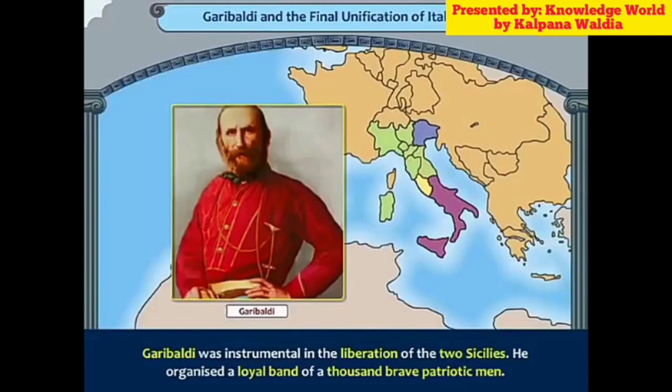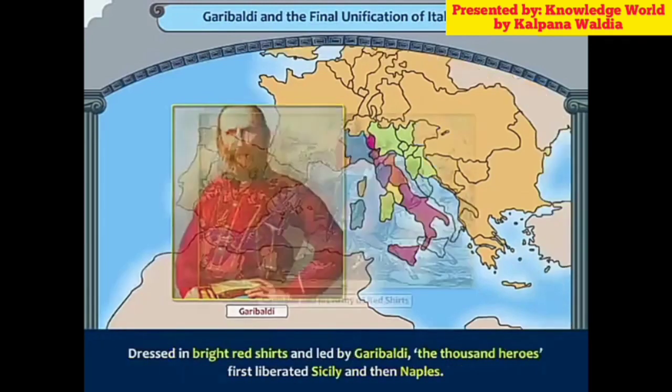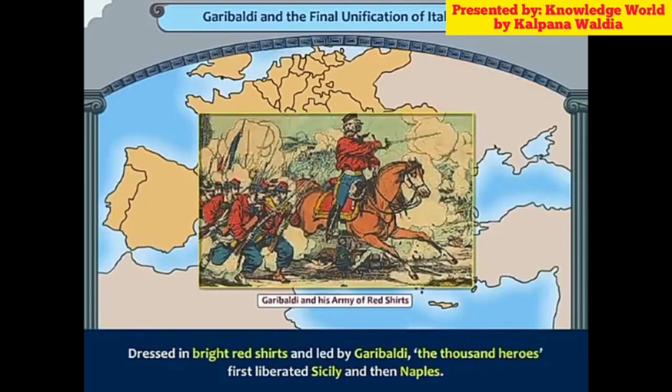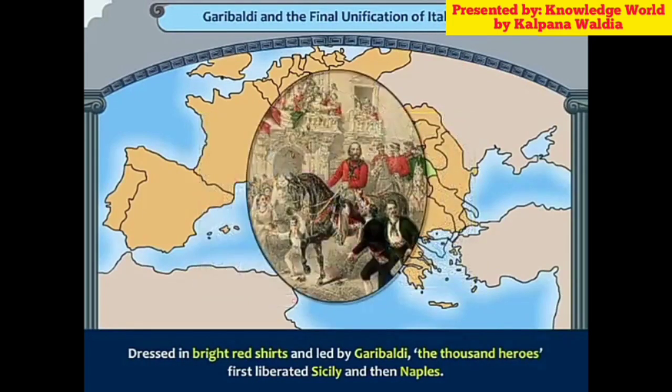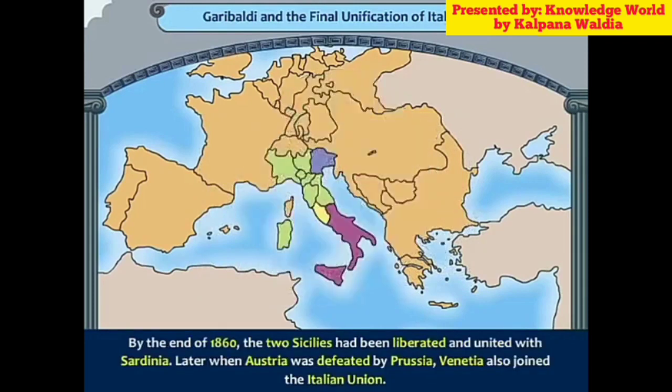Garibaldi was instrumental in the liberation of the Two Sicilies. He organized a loyal band of 1,000 brave, patriotic men, dressed in bright red shirts and led by Garibaldi. The 1,000 heroes first liberated Sicily and then Naples. By the end of 1860, the Two Sicilies had been liberated and united with Sardinia.